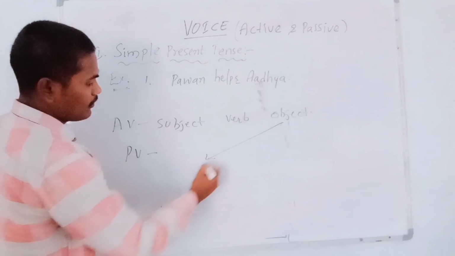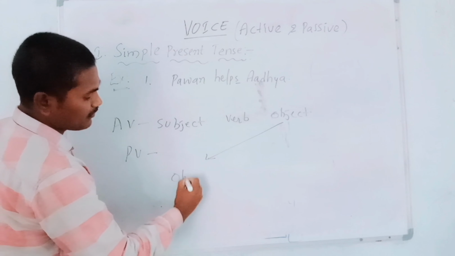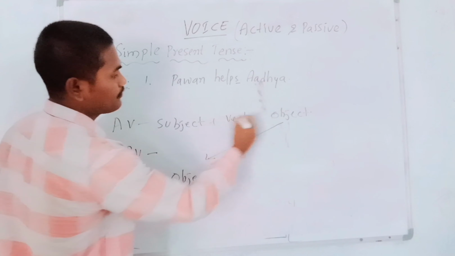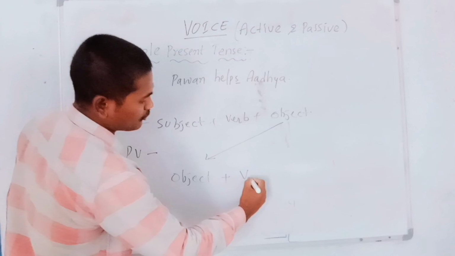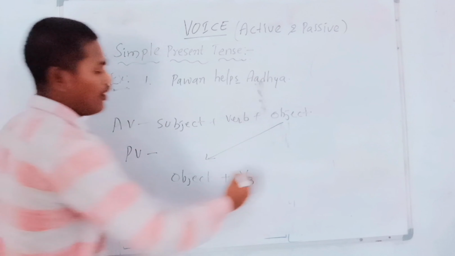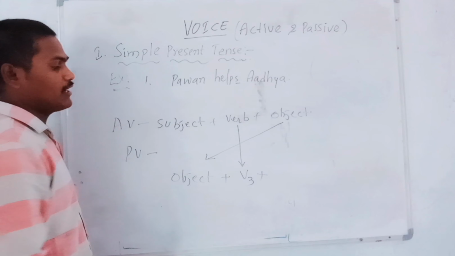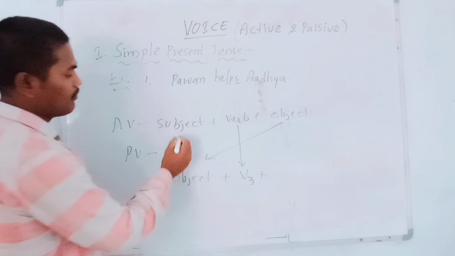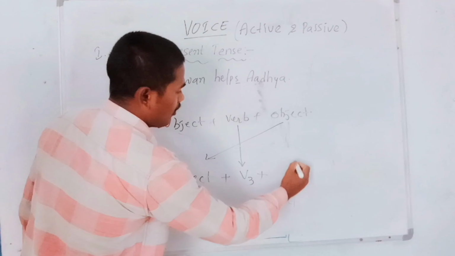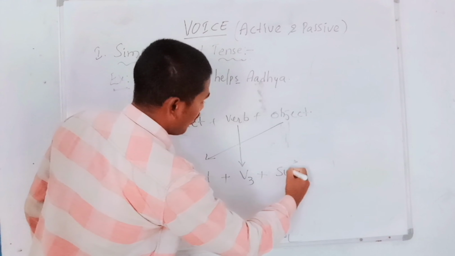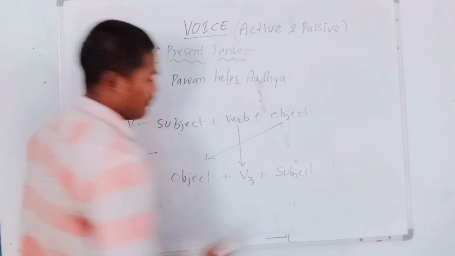Object comes to subject position. Then we should write only V3 verb form. After that, the verb comes in the same usual place, but we must write V3 verb form. Then the subject of the active voice goes to the object position in passive voice.